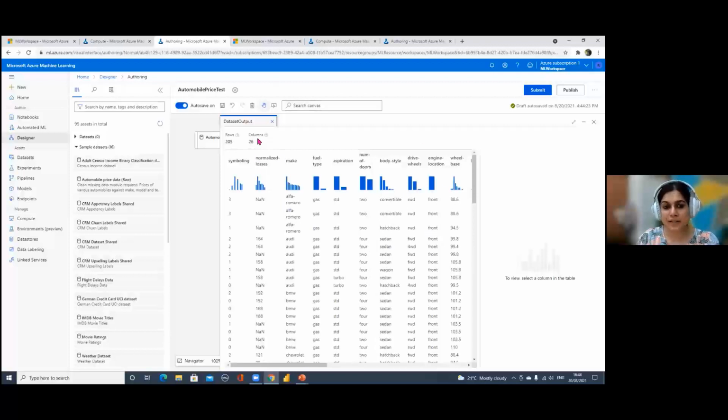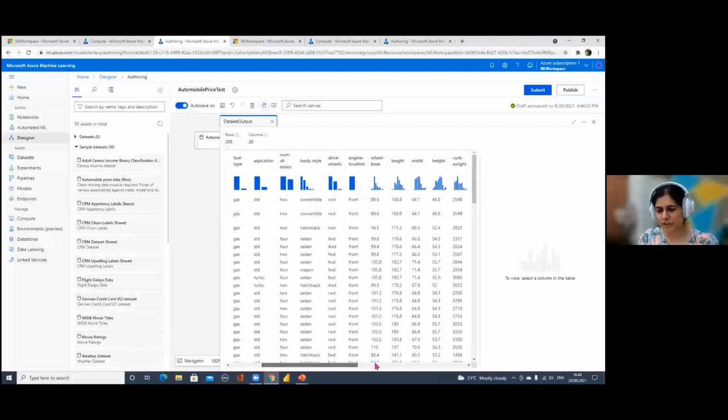Once you click on that, you see the total number of rows in this data set is 205, and the number of columns is 26. That's high level information that we have on this data. Then we have different characteristics of a car as different columns, like fuel type, make, meaning the brand, then aspiration, the number of doors. Then we've got their body style, their drive wheels.